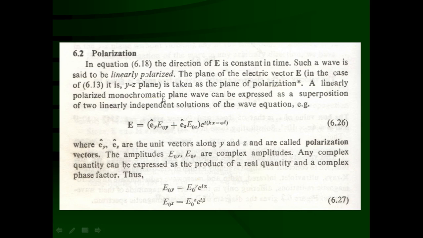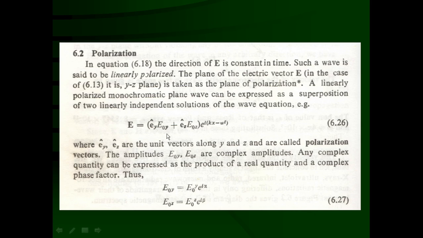A linearly polarized monochromatic plane wave can be expressed as a superposition of two linearly independent solutions of the wave equations, Ey and Ez. So it is a superposition of two components Ey and Ez, and that is nothing but your linearly polarized monochromatic plane wave, whose direction is constant in time. So the direction is not changing.